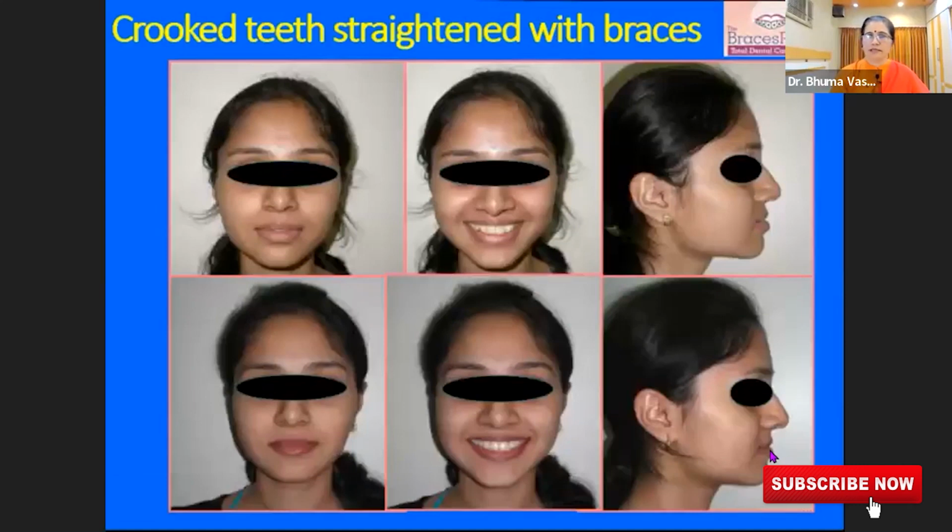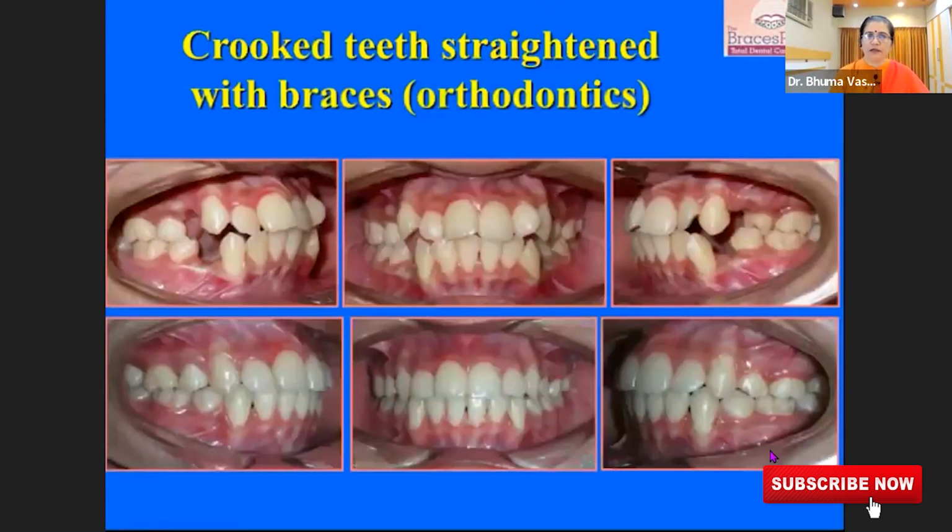There is another case where the patient has very severely crowded teeth. You can see that the teeth are very badly crowded. In some situations, we have to remove the premolars to create space because there is a jaw size and tooth size discrepancy. You cannot just align teeth where there is not enough jaw bone or space in the jaws. So in that case, you reduce the number of teeth so that you can achieve the alignment. Like if you have 3 fat people wanting to sit in the Maruti 800, you have to tell one person to please come by another mode of transport.